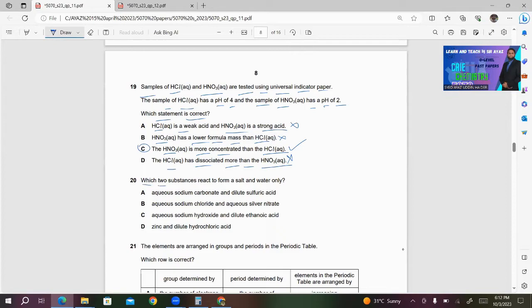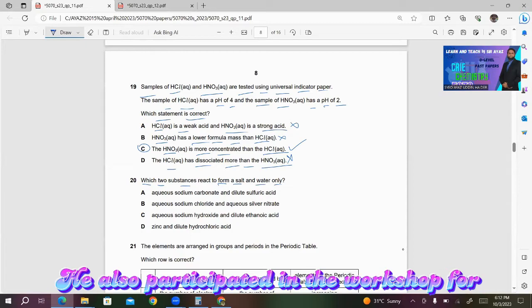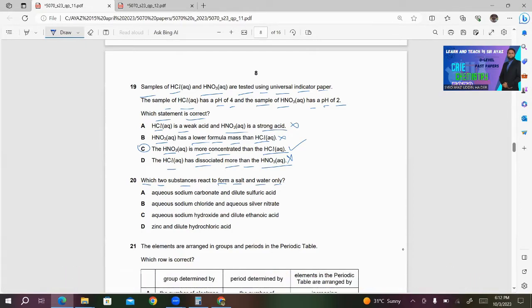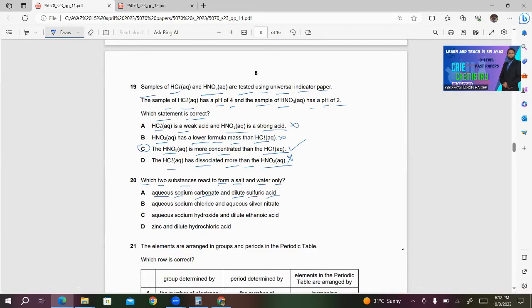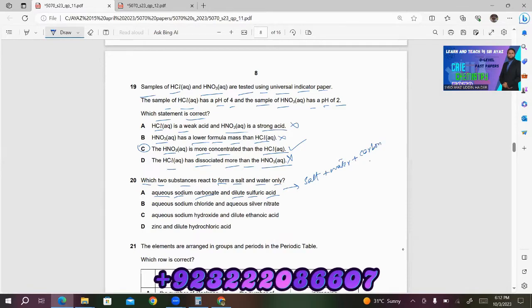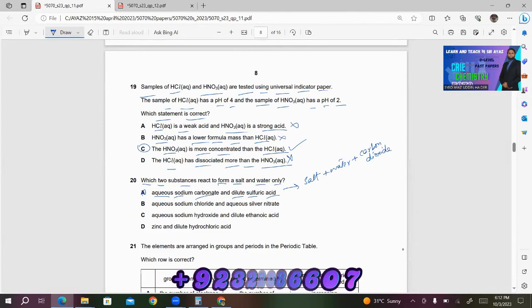20. Which two substances react to form a salt and water only? This is an easy one. You only have to see the products. For A, when you're reacting aqueous sodium carbonate plus dilute sulfuric acid, you will get three products: salt plus water plus carbon dioxide. This is wrong.